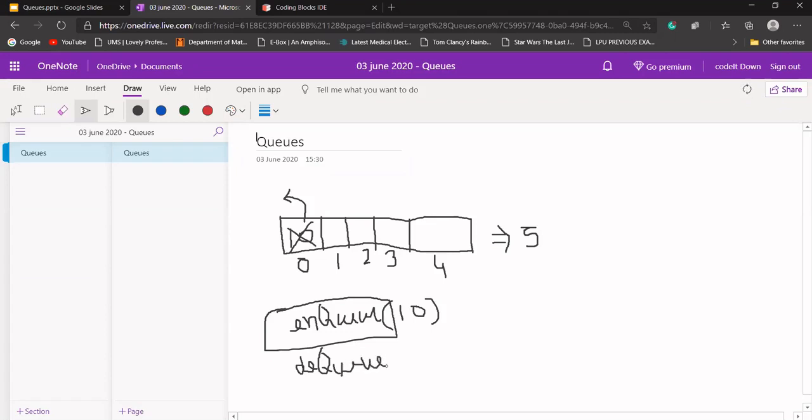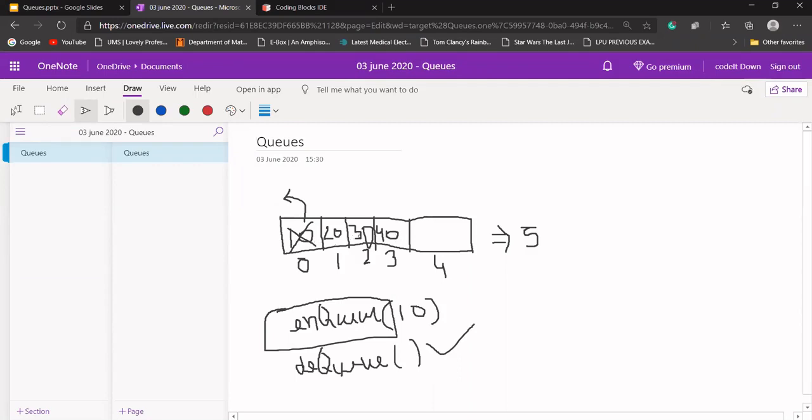Dequeue will just remove this element. Let's say we have 10, 20, 30, 40 here. If I call dequeue one time only, then only 10 should be removed and 20, 30, 40 should remain in our queue.